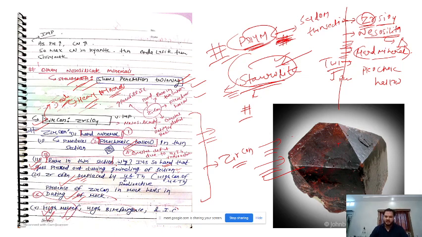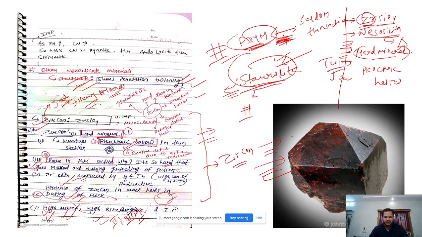since it is a hard mineral, it is bound to have a high relief. It has higher order interference colors, second and third order interference colors in the Michel-Levy chart. So this is about zircon. I think you understand why we did zircon.